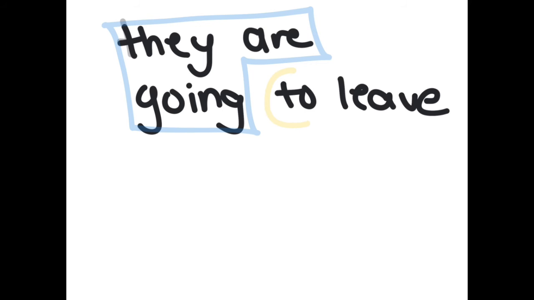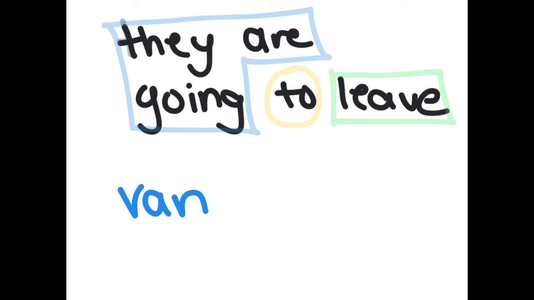And this time I'm not going to highlight it, and I want you guys to try it without that. Okay, so I hope you guys tried it, and I'll go into the answer. So the they are going will be the ir part, to will be a, and to leave will be the infinitive.